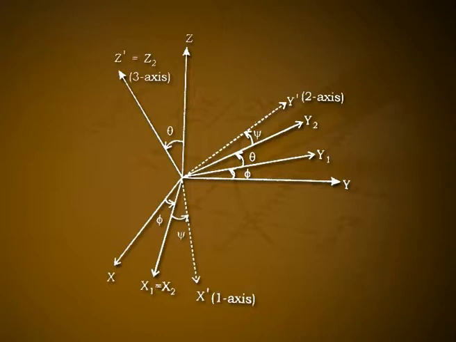The angles phi, theta and psi are called Euler angles. In general, the z dash axis is taken along the symmetry axis of the body. Suppose only theta is changing with phi and psi constant, then the body rotates around the x1 axis with angular velocity theta dot into x1 cap. This motion is called nutation.